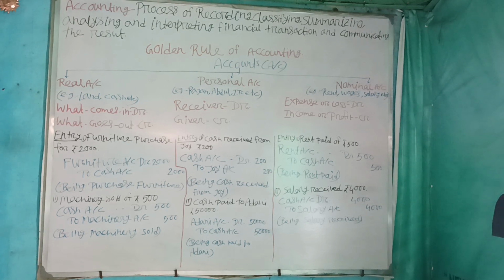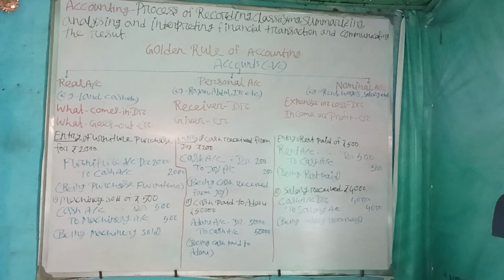In short, we can use capital D, small r, dot. And whatever goes out in a real account will be credit. In short, capital C, small r, dot.